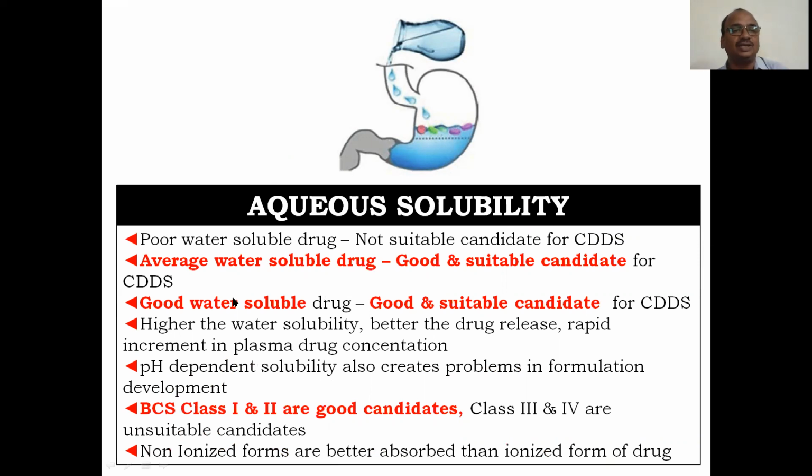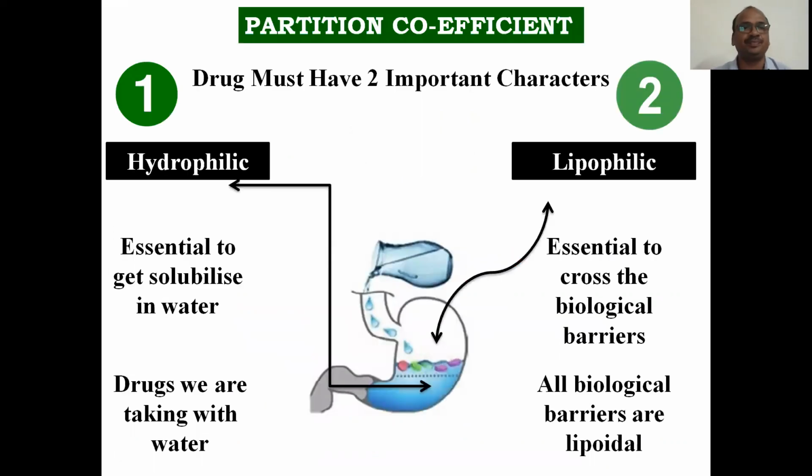Aqueous solubility. An average water soluble drug is okay, and a good water soluble drug is excellent and a suitable candidate for the controlled drug delivery system. However, a poorly water soluble drug is not suitable for the controlled drug delivery system, keep that in your mind. BCS class 1 and class 2 are good candidates, whereas class 3 and class 4 are unsuitable candidates for the controlled drug delivery system.